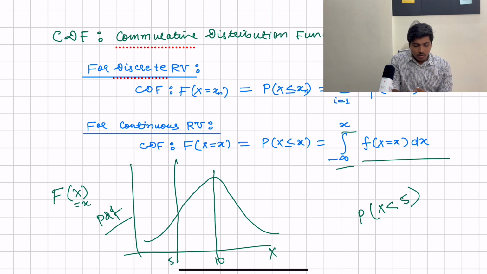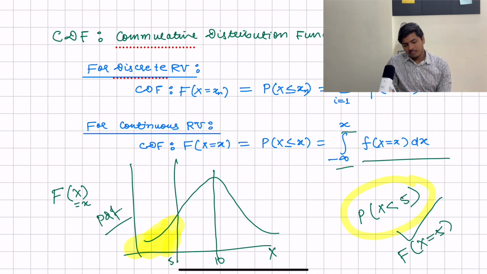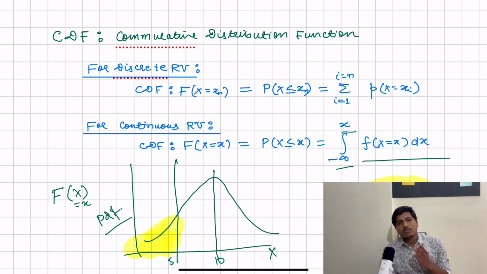So the whole area up to it is the answer. This is the probability X less than 5, and this is noted by F(x) equals 5. Similarly, we can also define it for discrete random variables.